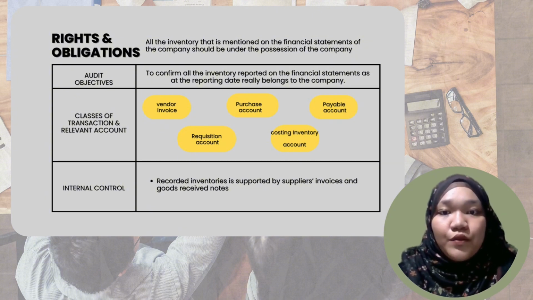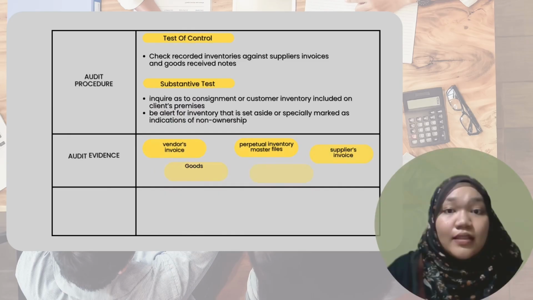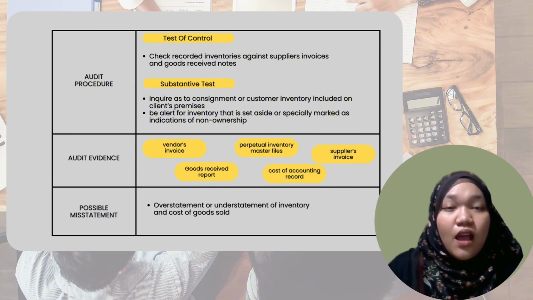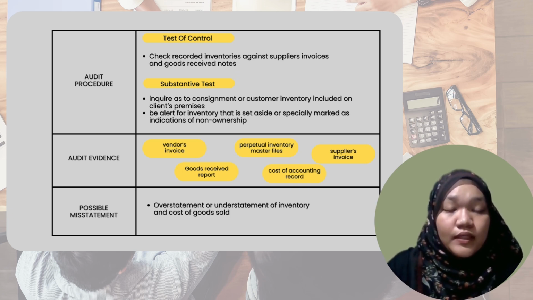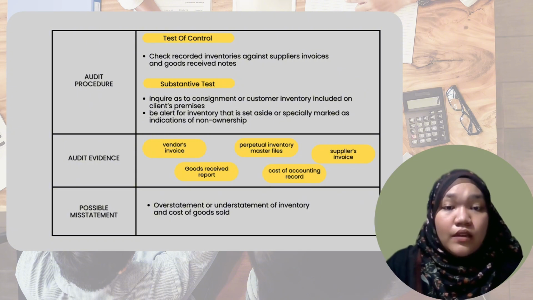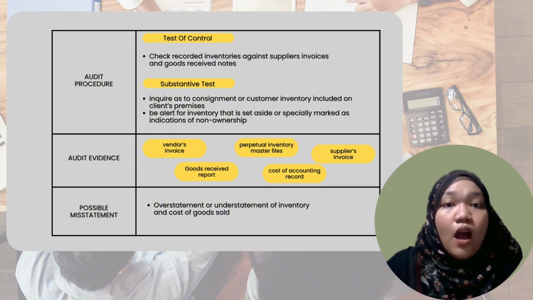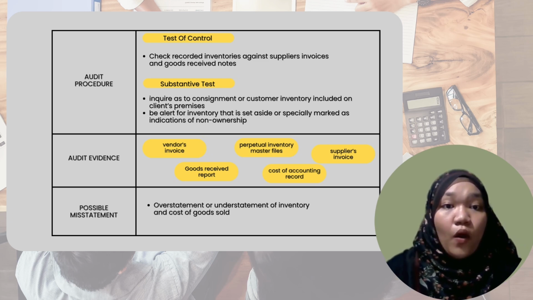The internal control of right and obligation is recorded inventories supported by suppliers' invoices and goods received notes. There are two types of audit procedures, such as test of control and substantive tests. For test of control, the auditor needs to check recorded inventories against suppliers' invoices and goods received notes. For substantive tests, the auditors inquire as to consignment or customer inventories included on client premises. They need to be alert for inventory that is set aside or specially marked as indication of non-ownership.